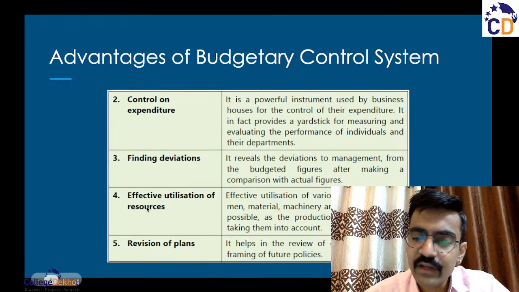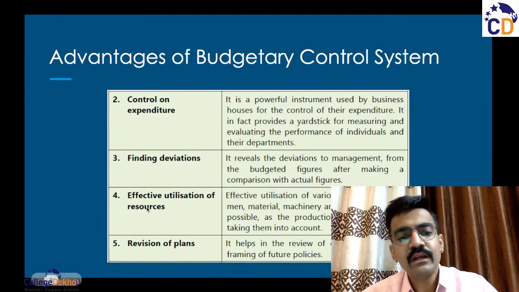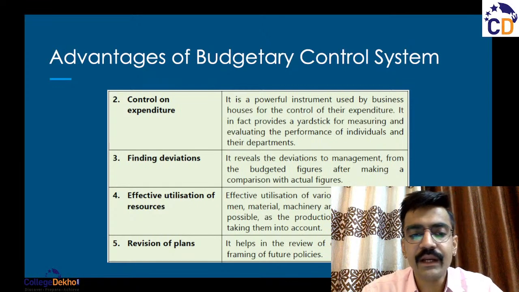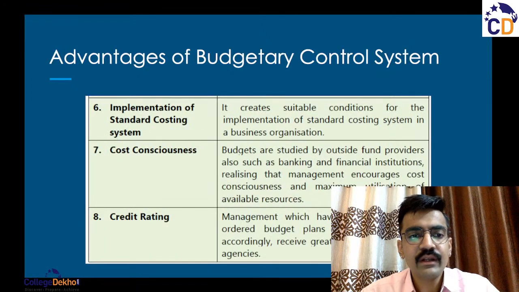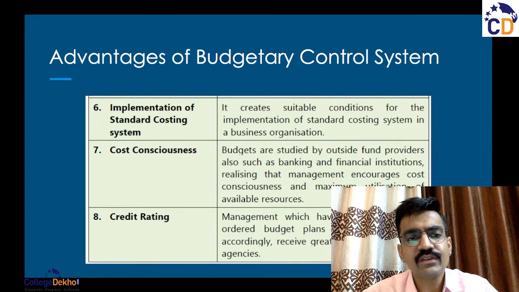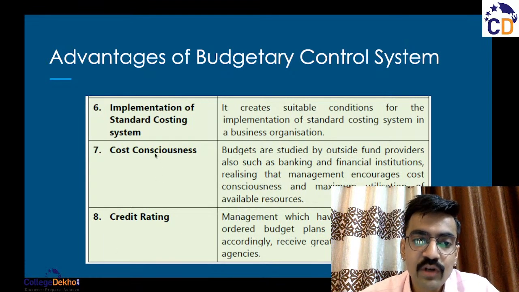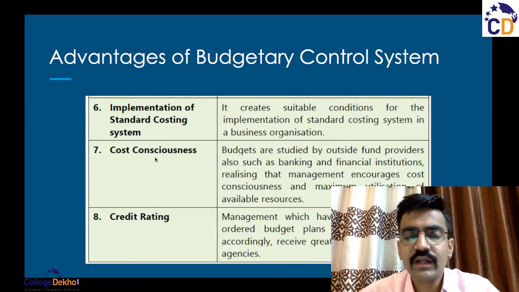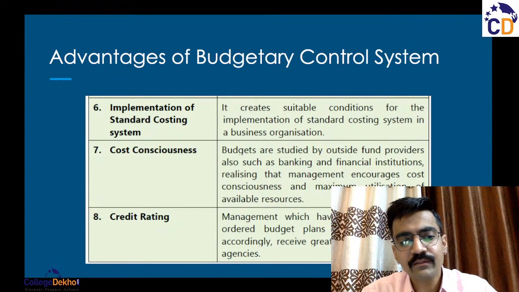Then effective utilization of resources, we have already talked about this. Then revision of plans, we have been talking about this as well, that based on the past experience, these changes are made in the current budgets. All right. Then there are a few other advantages as well. Implementation of standard costing system. Again, this system is implemented in the business. Then cost consciousness, this is also related with the control on the cost, on the expenditure that is being incurred by the business.